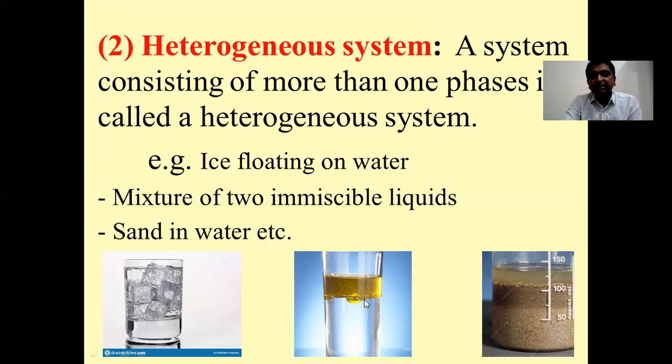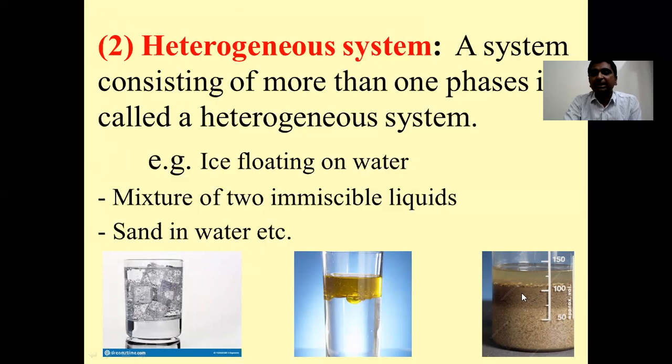In the second example, we have a mixture of two immiscible liquids. Say water is added to oil or oil is added to water, because they are completely immiscible. You can see that in a bottle or in a glass some water is taken and to that, say, cooking oil is added. Here these two are different phases. So this system is an example of a heterogeneous system, like the first one.